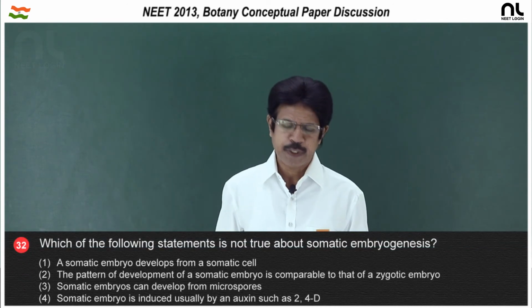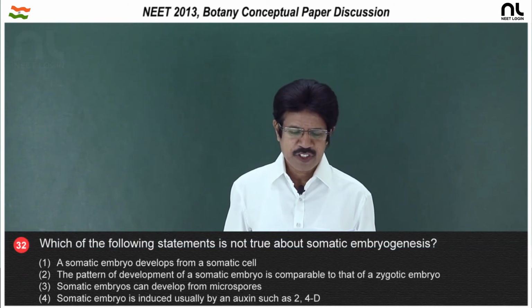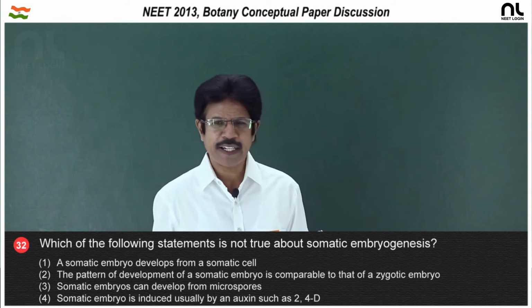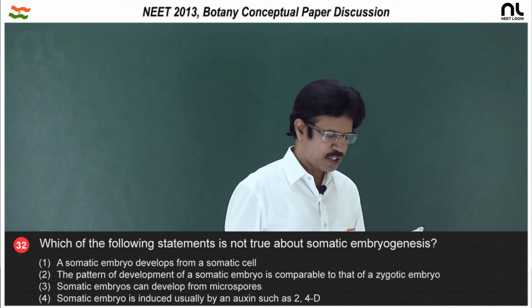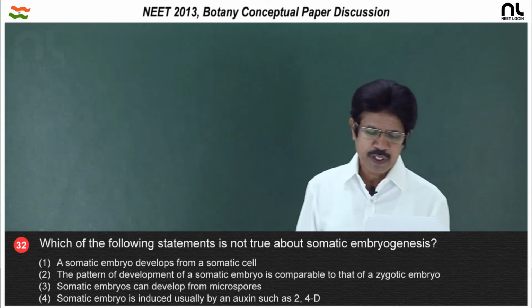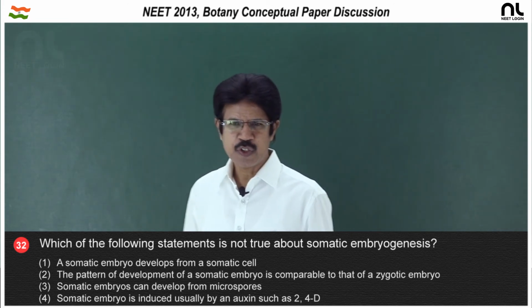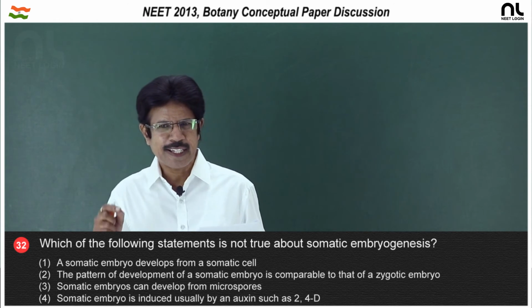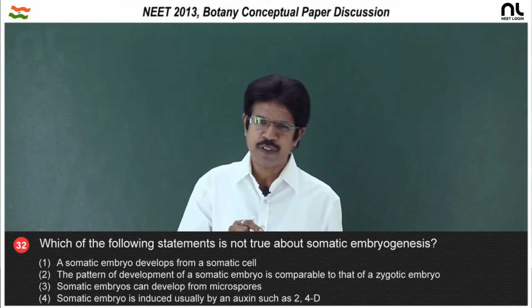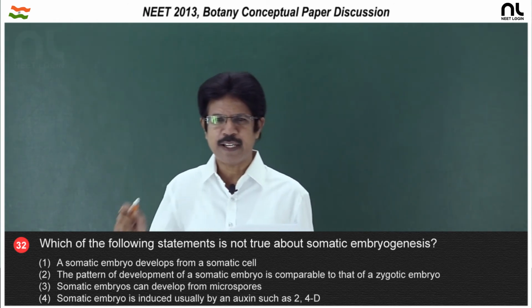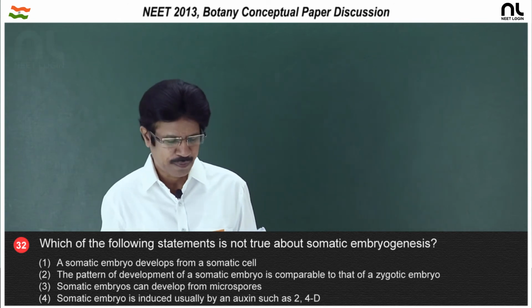Question number 32. Which of the following statements is not true about somatic embryogenesis? First option, a somatic embryo develops from a somatic cell. It is the somatic cell in tissue culture which proceeds through the same embryogeny like that of the zygote and develops into an embryo, what they call a somatic embryo.